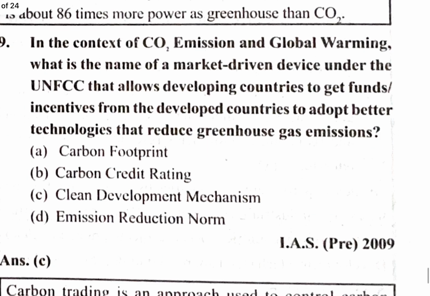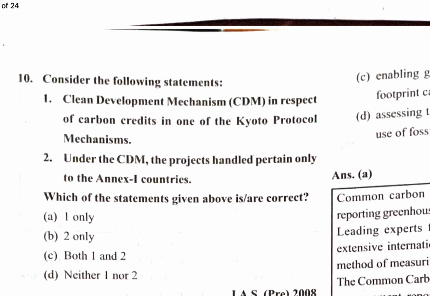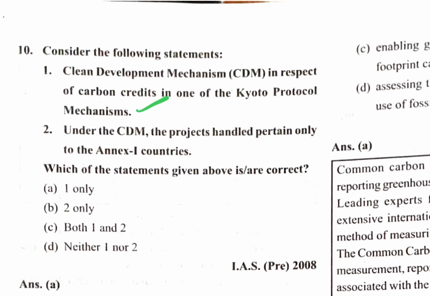In the context of carbon dioxide emission and global warming, what is the name of the market-driven device under the UNFCCC that allows developing countries to get funds and incentives from the developed countries to adopt better technology that reduces greenhouse gas emission? Carbon footprint, no. Carbon credit rating, no. Clean Development Mechanism, that is CDM. The next one: consider the following statements. Clean Development Mechanism is in respect of carbon credit, one of the Kyoto Protocol mechanisms. Yes. Under CDM the projects handled pertain only to Annex 1 countries.